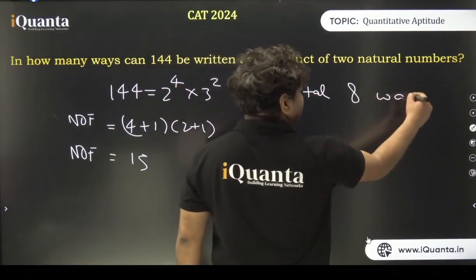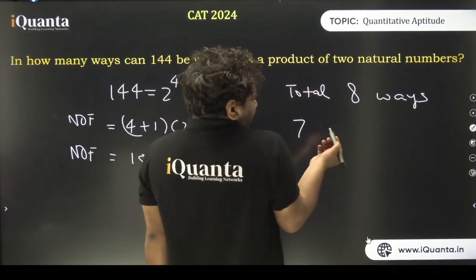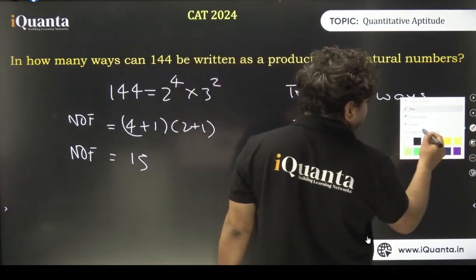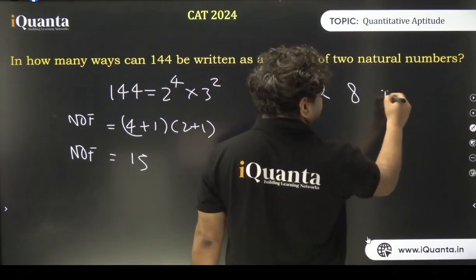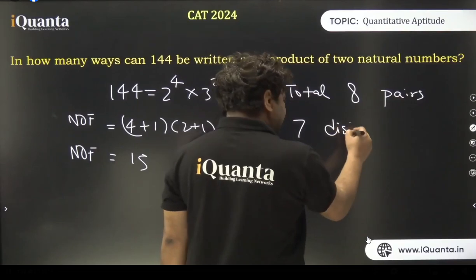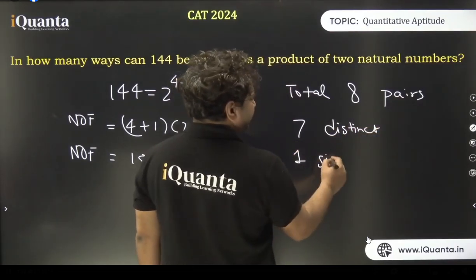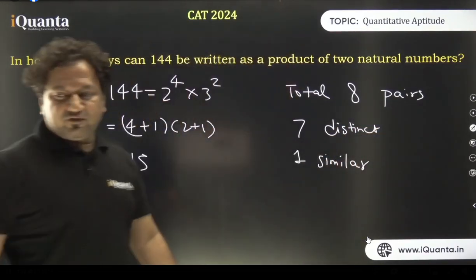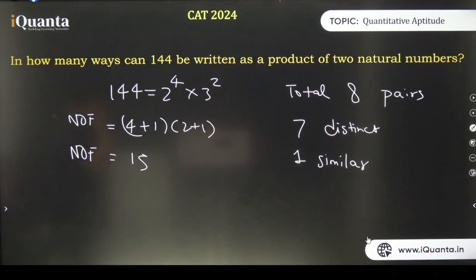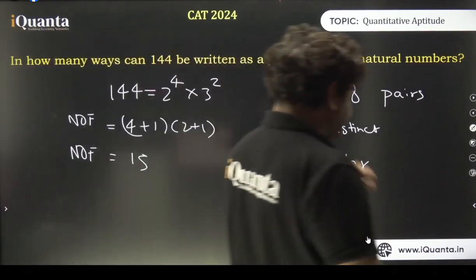Total 8 pairs, out of which we have 7 distinct pairs and 1 similar pair. Right? That similar pair was 12 into 12, which we did earlier as well. So someone who joined late, he was confused. What is this 7? Now you got it. Very good. Cool.